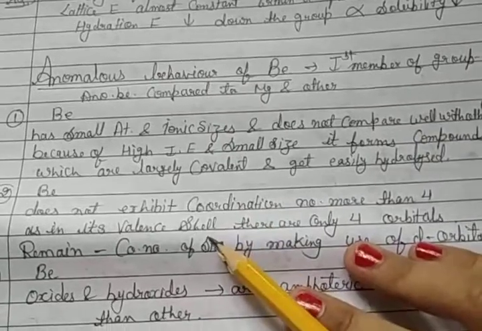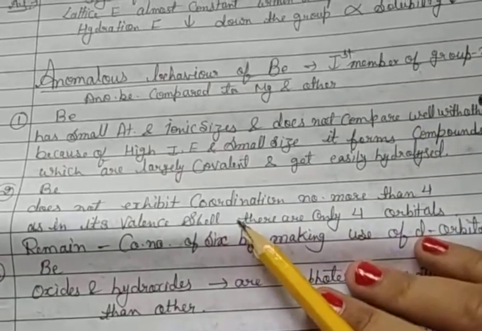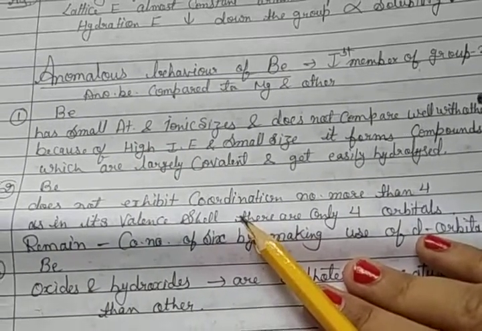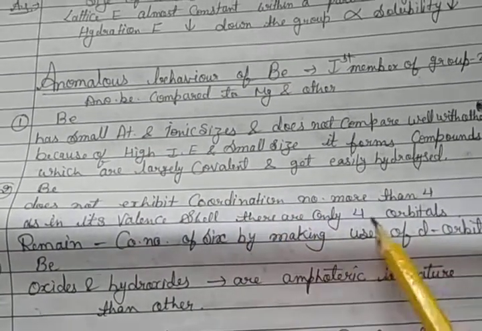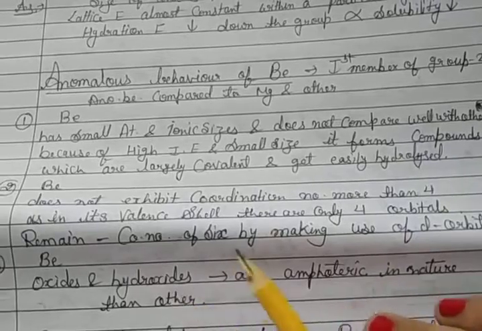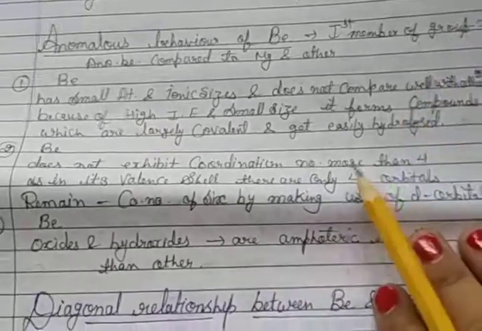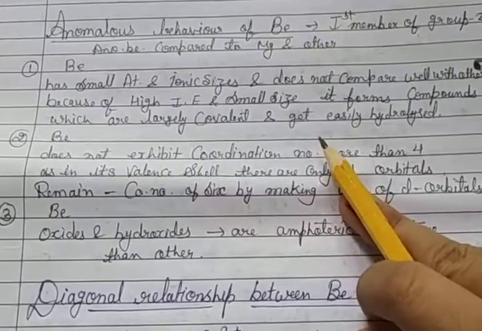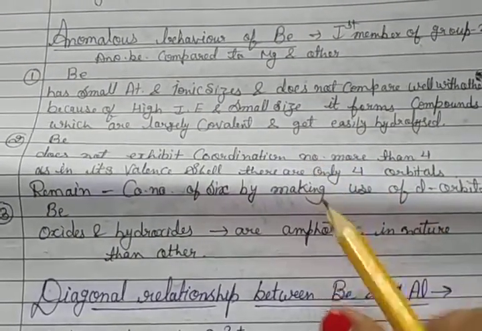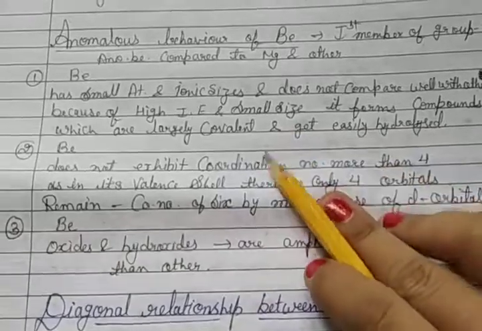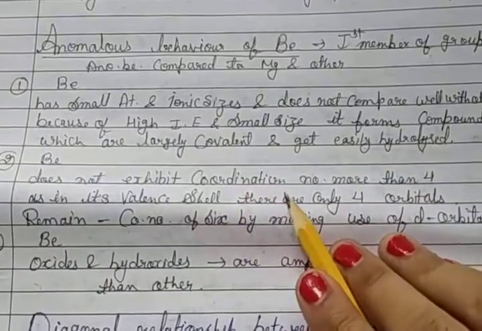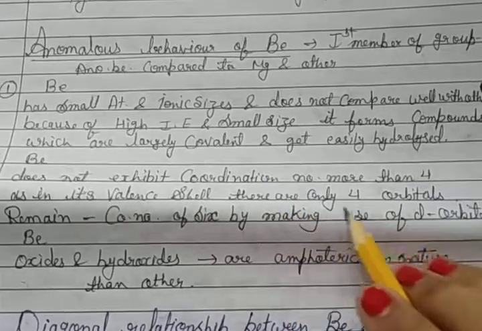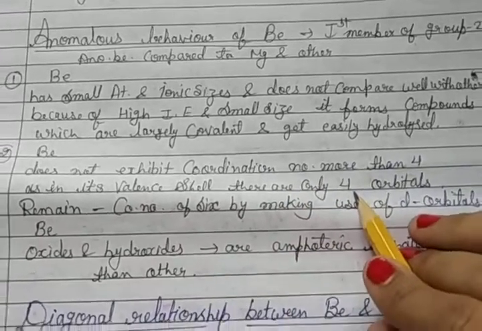Then the second anomalous behavior: beryllium does not exhibit coordination number more than 4, as in its valence shell there are only 4 orbitals, whereas the others attain a coordination number of 6 by making use of d orbitals.